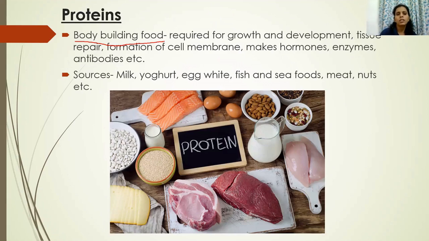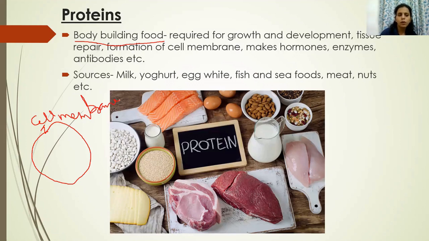Now, why is protein known as bodybuilding food? Because it helps in growth and development of the body of any living organism. When we talk about a cell, a cell has a cell membrane. And when we talk about the structure of the cell membrane, it is made up of proteins and fat molecules, that is lipids. Lipids and proteins.